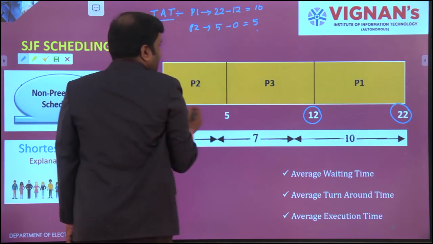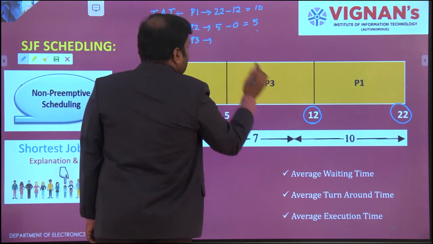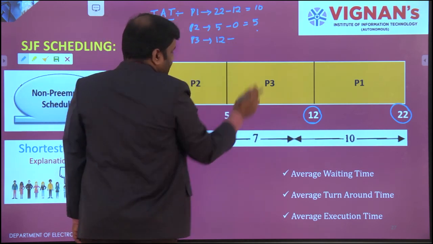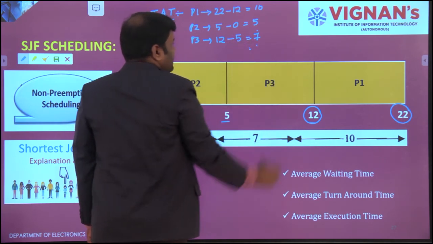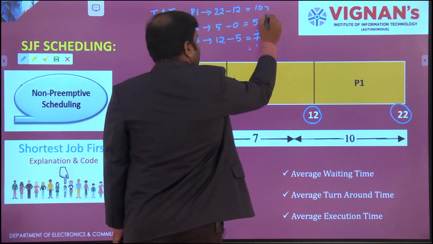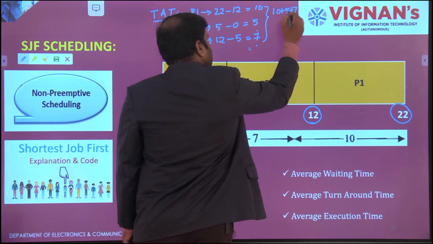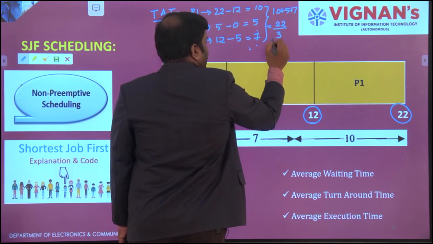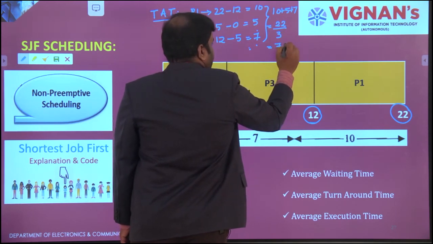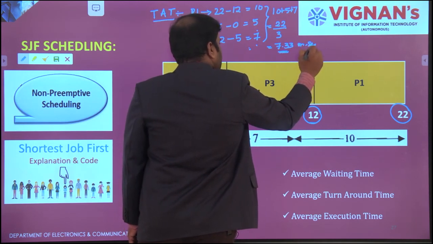So it will take 5 seconds. And the last one, P3, ends at 12 seconds and starts at 5 seconds. So 12 minus 5 is 7 seconds. So 10 plus 5 plus 7 is 22. Then the average is 7.33. The measure will differ as usual.